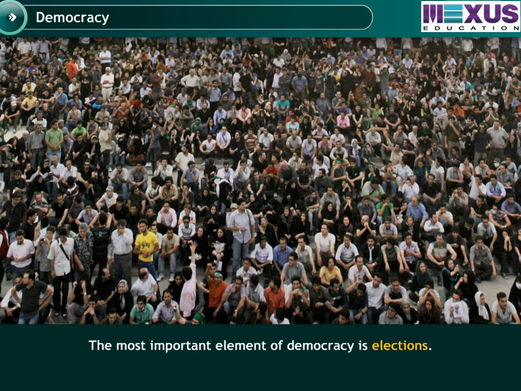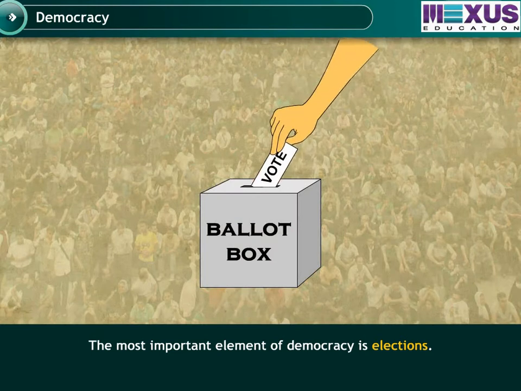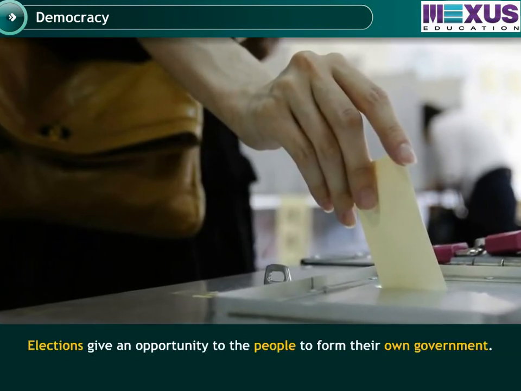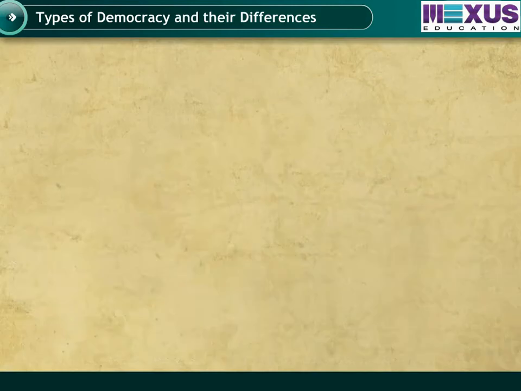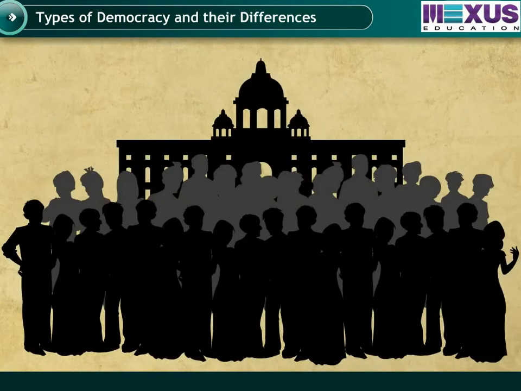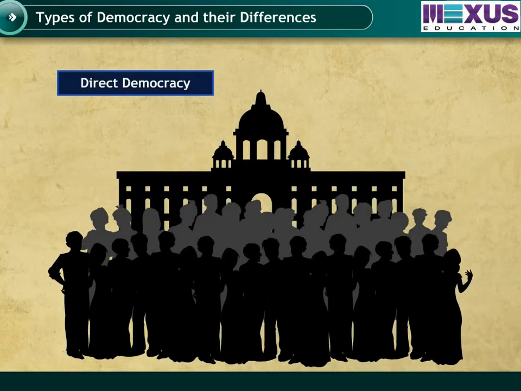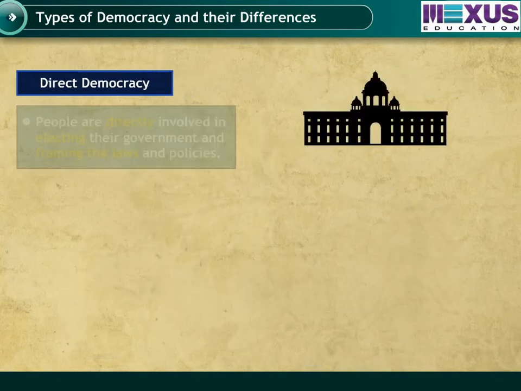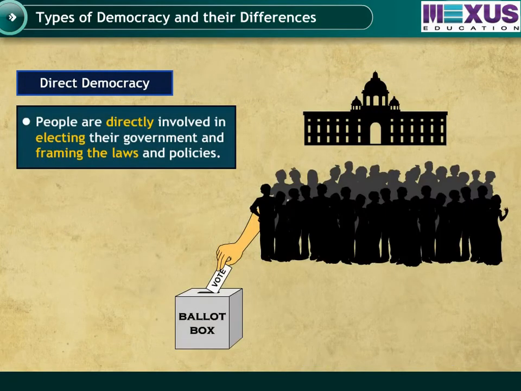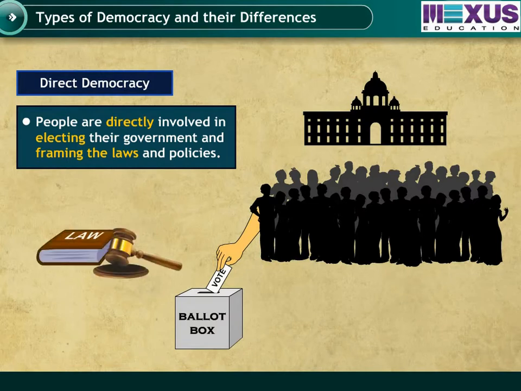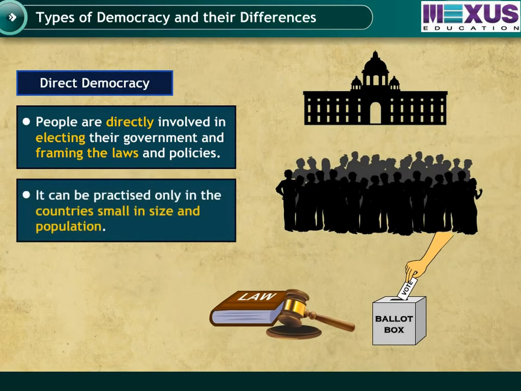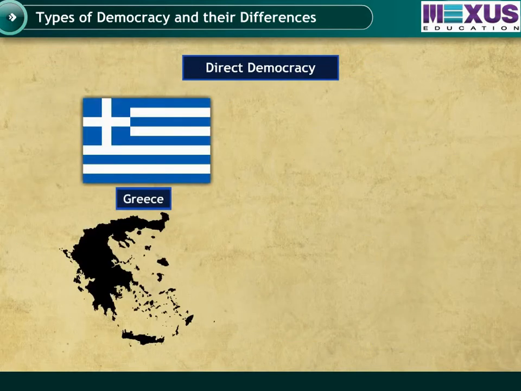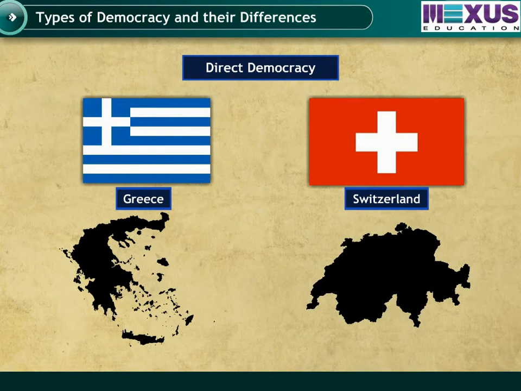The most important element of democracy is elections. Elections give an opportunity to the people to form their own government. Now let us take a look at the 2 types of democracy: direct democracy and indirect democracy. In a direct democracy, people are directly involved in electing their government and framing the laws and policies. Direct democracy can be practiced only in the countries having a small size and population. Earlier it was practiced in Greece and presently it is being practiced in Switzerland.